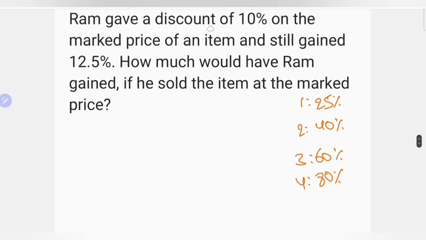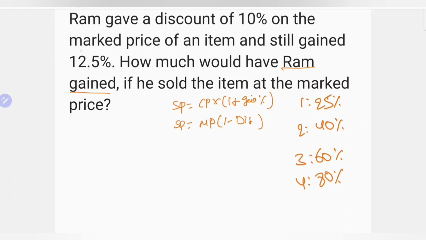Here, Ram gave a discount of 10% on the market price of an item, still gained 12.5%. How much would Ram have gained if he sold the item at the market price? Here it is asking for Ram's gain. In this type of question, we have to remember two formulas. Selling price equal to cost price into 1 plus gain percentage. And again, selling price equal to market price into 1 minus discount percentage.